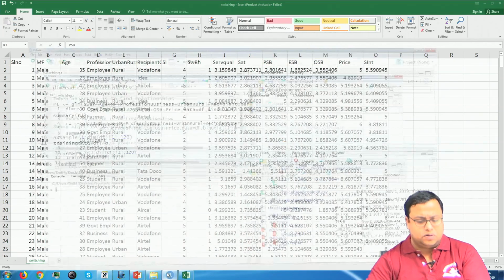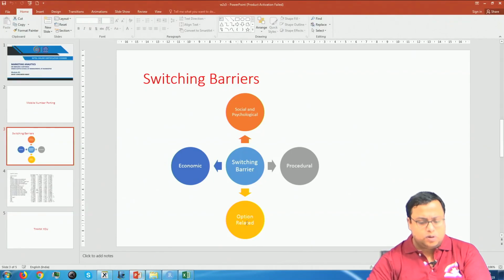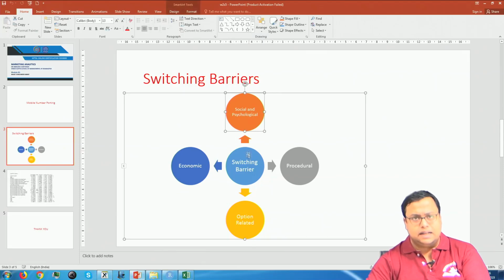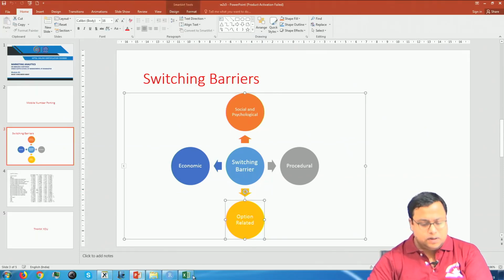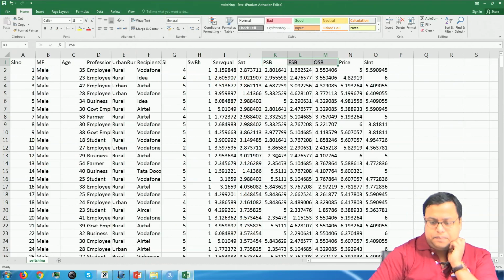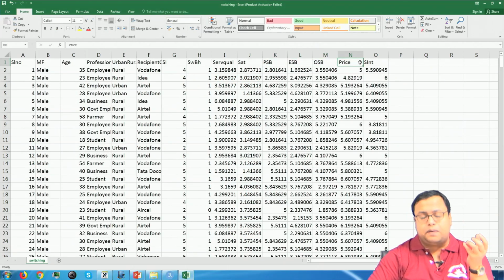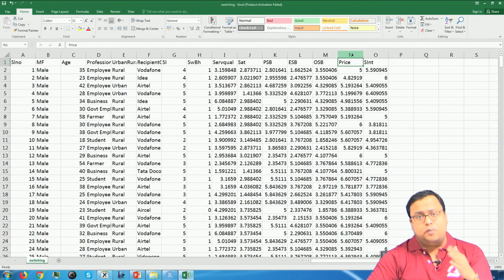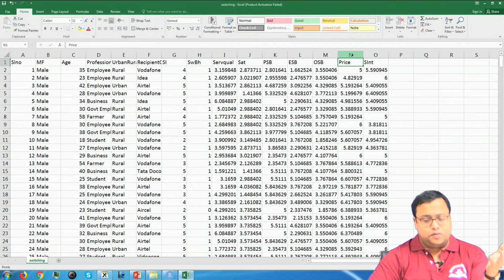So, operational will include both option related and social psychological. So, together this and this together we have created the OSB. So, that is there, and then there is a price component. Price means price perception. So, whether the price is good or bad in comparison to the other service providers.